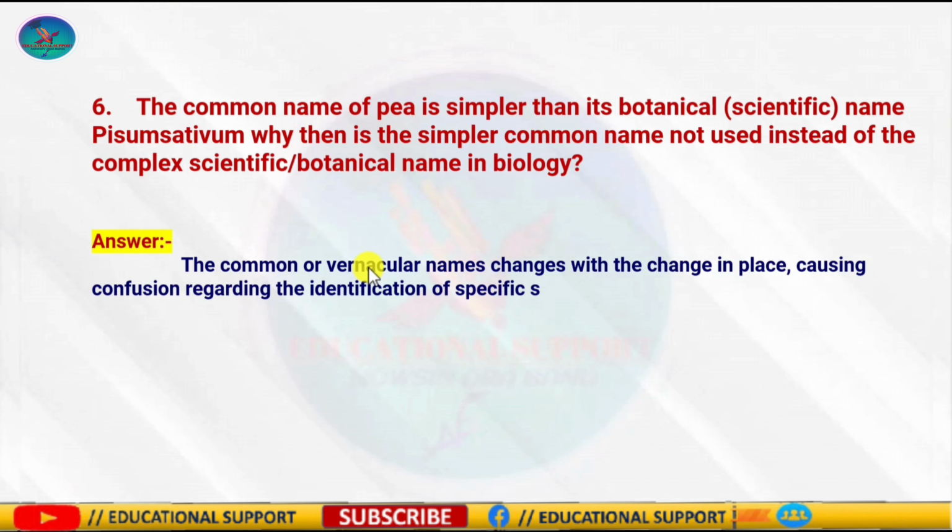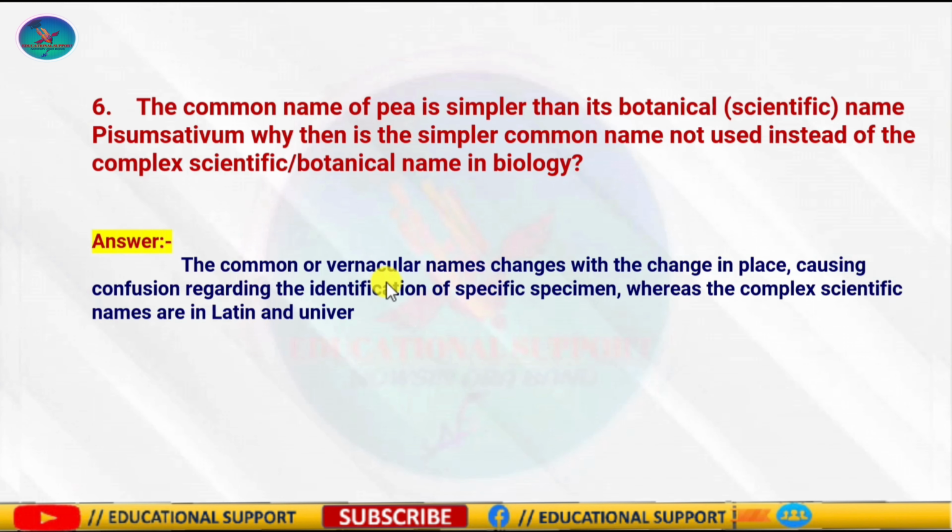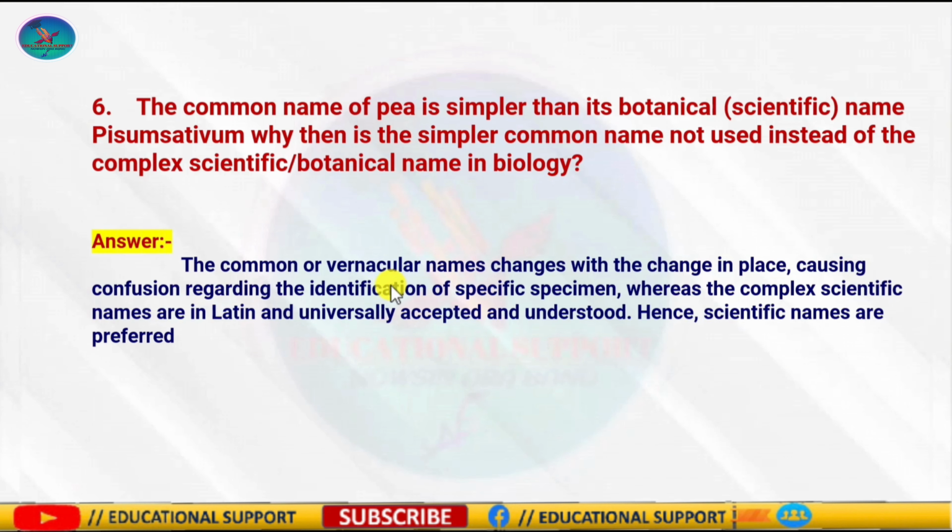It is easier to remember a standard scientific name as compared to so many names. Hence, instead of using simple common names, it is preferred to use scientific names that may appear complicated but are universally accepted.